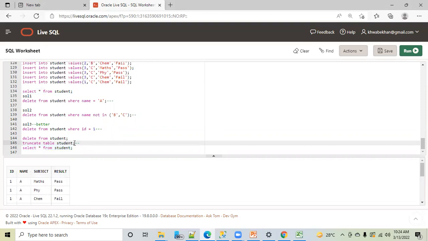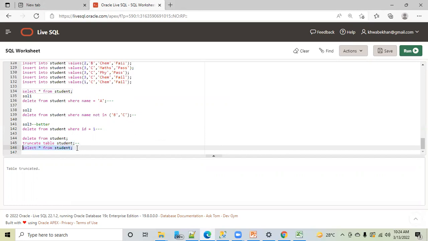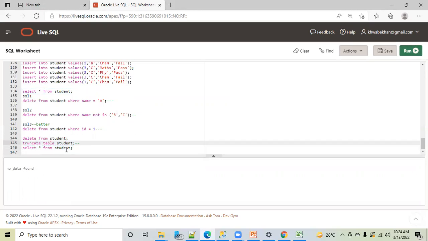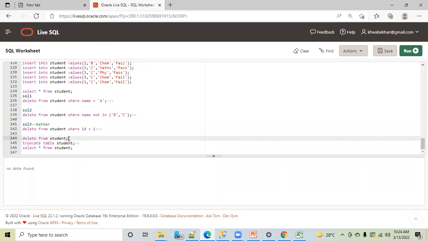Then someone, Aman, told me, Tanvir, please execute this query, truncate table student. I have run this query, and I got table truncated. Now I want to check the data. So I executed this query, select star from student, and I found that no data is found. Then Aman told me that this will delete all the records from the table. You can see all the records are deleted from the table. Then I told Aman, this is not new. I don't find anything special about this truncate. The same task I can do using delete as well, right? If I use delete from student, it will delete the data from the table. So I cannot say anything special about this truncate.